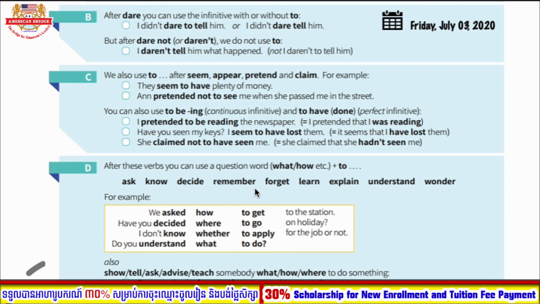So for this Friday and for the lessons that we extensively covered from Monday up until Friday, I hope you get some of the main ideas and main language points that we have learned from the course book. Generally for this week, the main language focus is infinitive and gerund only. What you need to know is to be able to decide what verbs you need to use with to infinitive and what verbs you need to use with gerund.